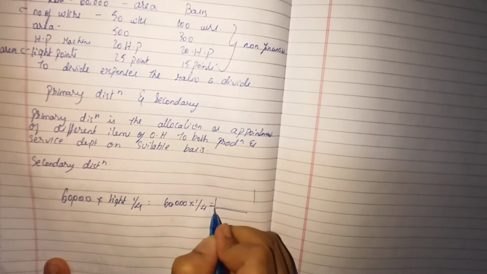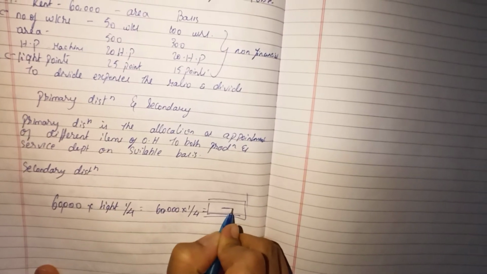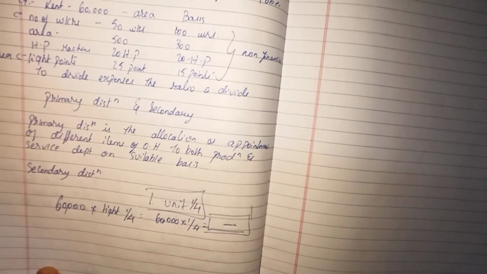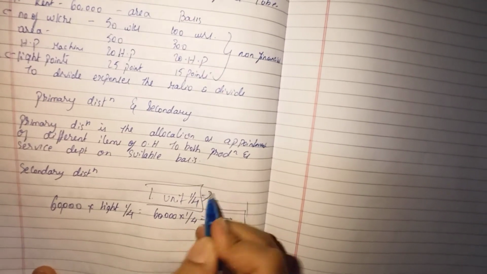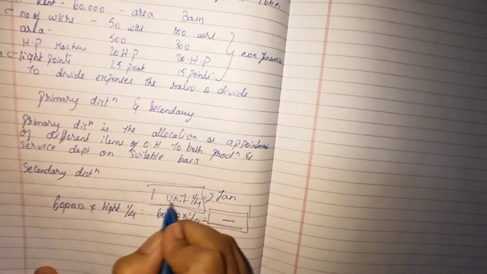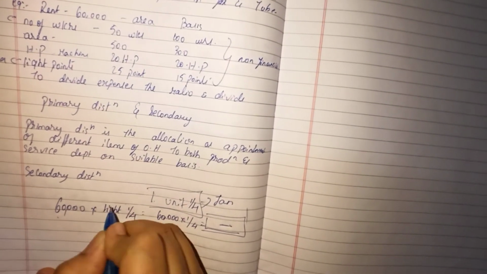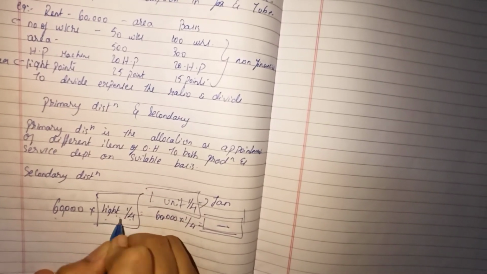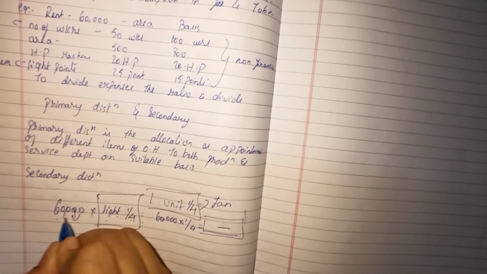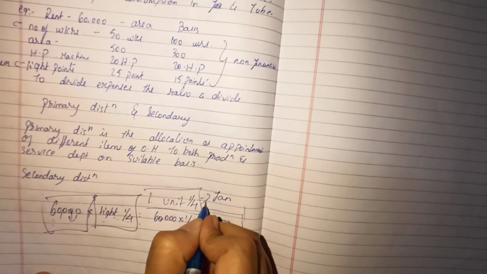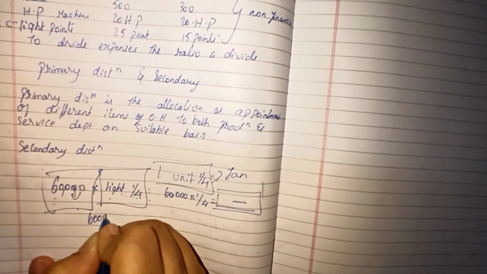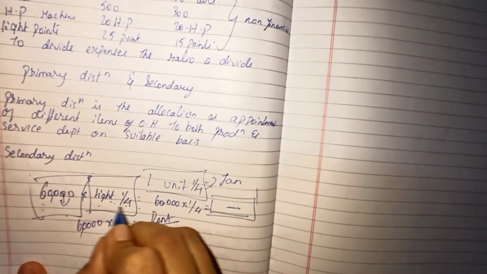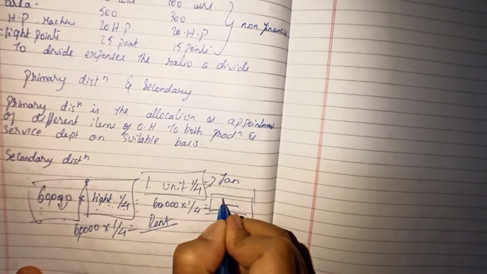So the total amount which I'm going to get, only that amount I'm going to pay, because I'm not utilizing the entire unit. I'm using only 1/4 of the unit for manufacturing a fan. So I'm not going to pay the entire 60,000. Whatever amount of lighting I have utilized, only that amount I'm going to pay. And rent also, I'm not going to pay the entire rent, as I've taken only 1/4 of the area. I'm going to pay 60,000 into 1/4 of the amount as rent, and 1/4 of the amount as light.